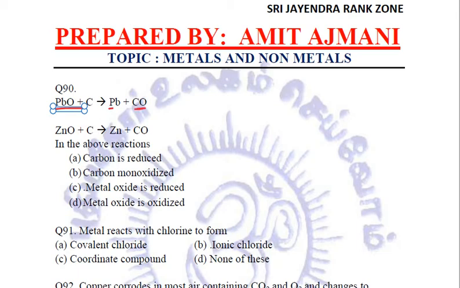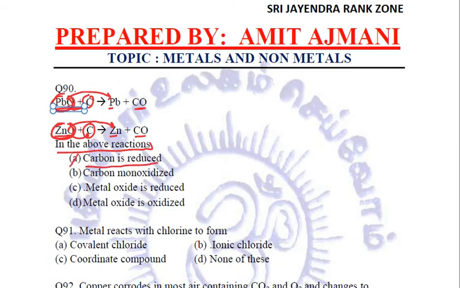Next reaction is ZnO plus C gives Zn plus CO. Now in both these above reactions, we see that carbon is acting as a reducing agent, which is reducing lead oxide and zinc oxide into lead and zinc respectively by taking oxygen from them. So here these lead oxide and zinc oxide are getting reduced. So let us see. Here carbon is reduced?